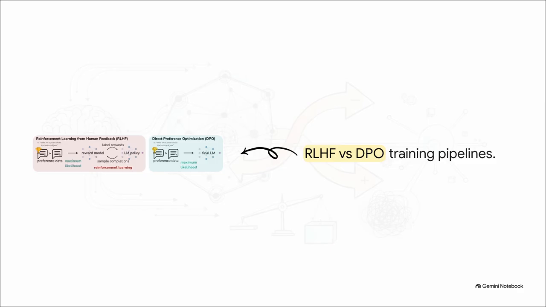First, you have to collect human preference data by showing human graders 2 AI answers and asking, hey, which one of these is better? Then you take that data and you train a completely separate neural network, called a reward model, just to act as a judge. And finally, you use complex reinforcement learning to train your main language model to maximize the score given by that judge, all while somehow forcing it not to drift too far from its original training.